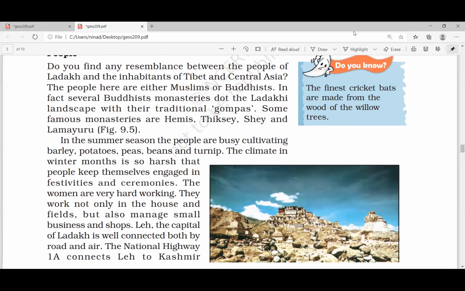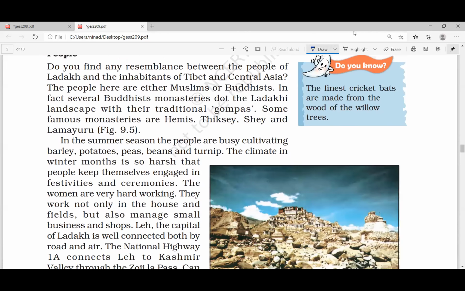People here follow Islam or Buddhism, but most of them are Buddhist people. Some of the monasteries in the region, write down: Hemis, Tikse, Shey, Lamayuru. All these are names of monasteries. Please write down the names of monasteries.